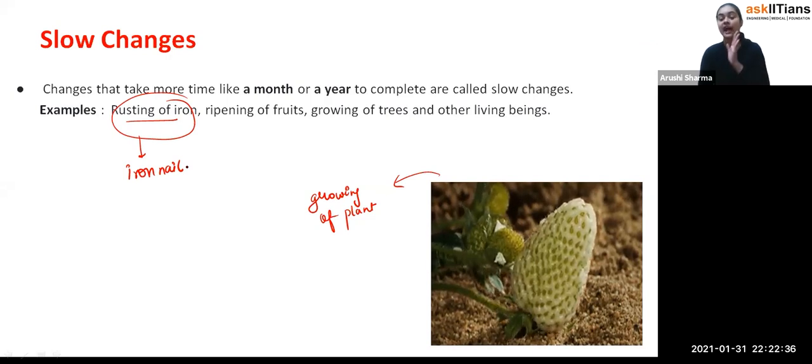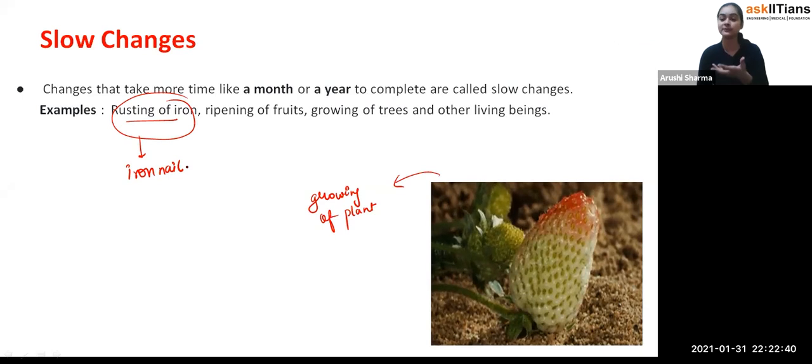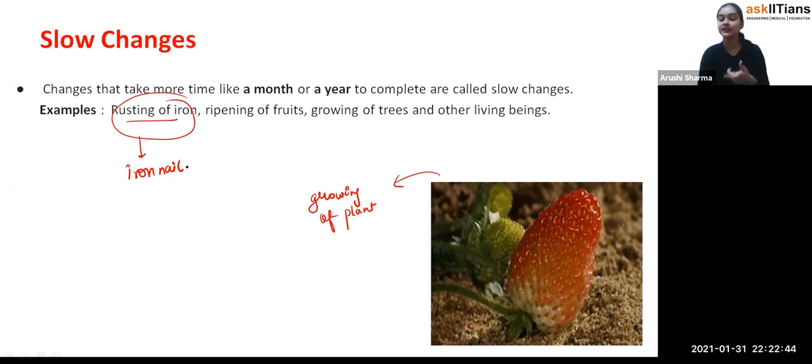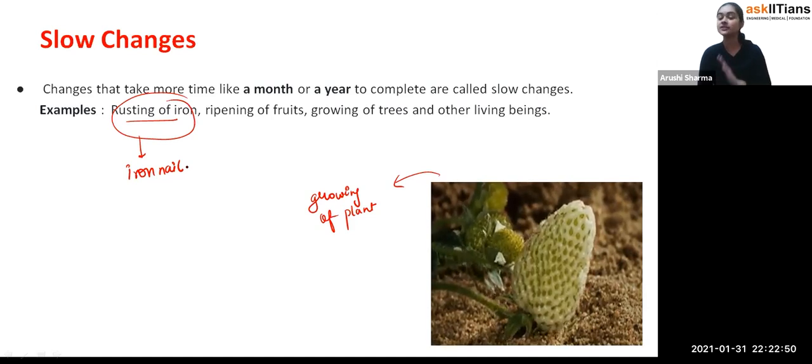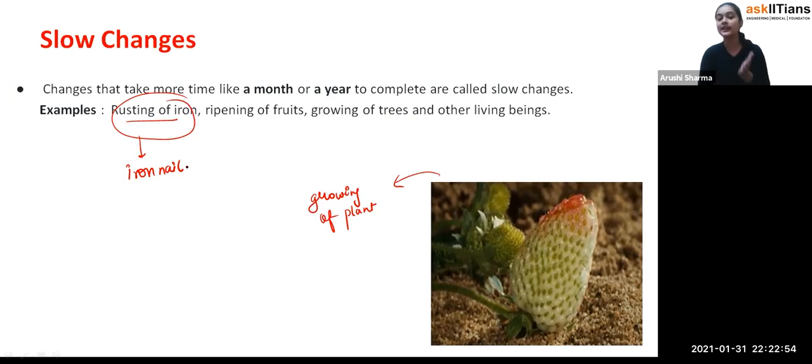But students, after 10 days, 15 days, 1 month, or 2 months, you'll see that the iron nail has a kind of brown colored layer, which is called rust. So that's the rusting of iron, which is also a slow process, and it's irreversible in nature. So you can see that it is an irreversible change.